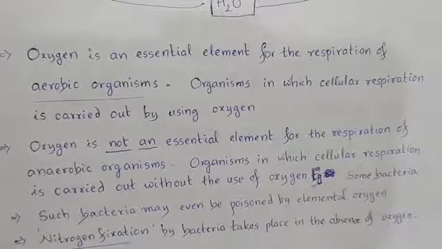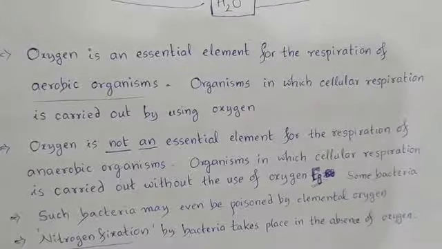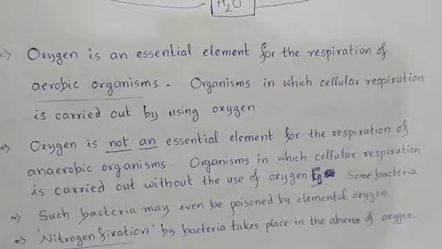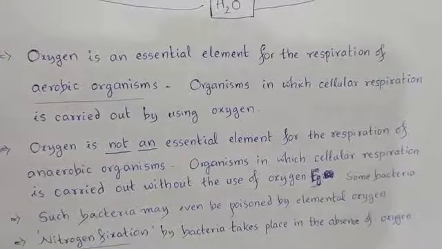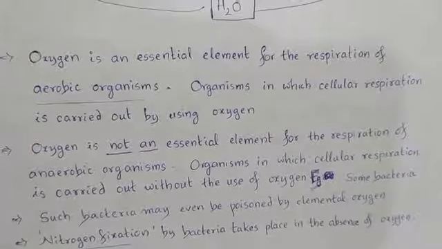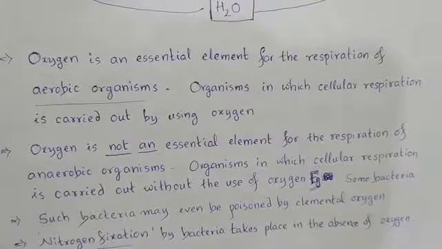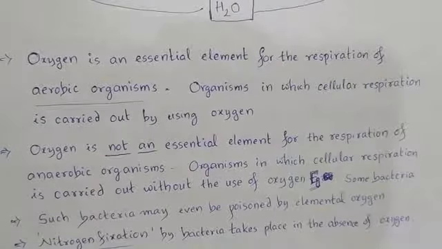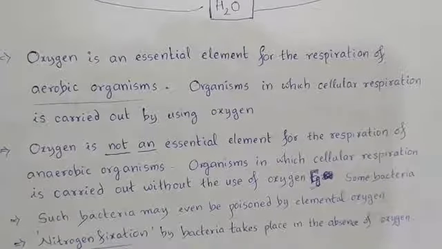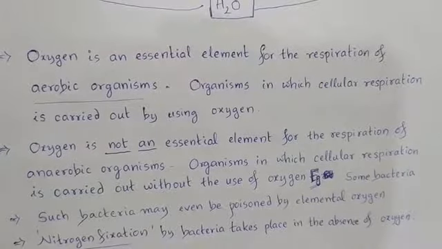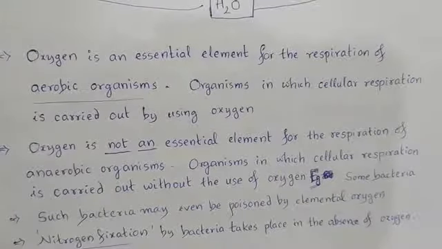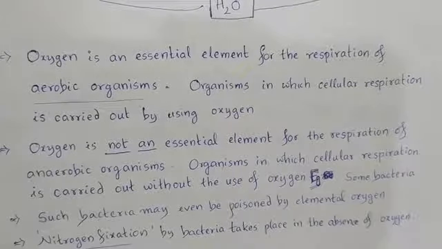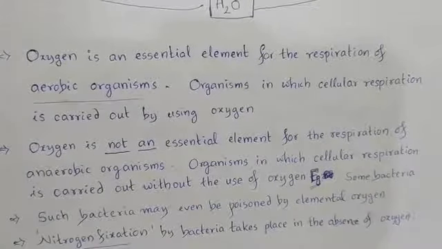It is carried out in two ways: biological nitrogen fixation and physical nitrogen fixation. These are the two natural ways of nitrogen fixation. Biological nitrogen fixation is carried out by certain special bacteria living in symbiotic association in the root nodules of legume plants. An example of such bacteria is rhizobium.